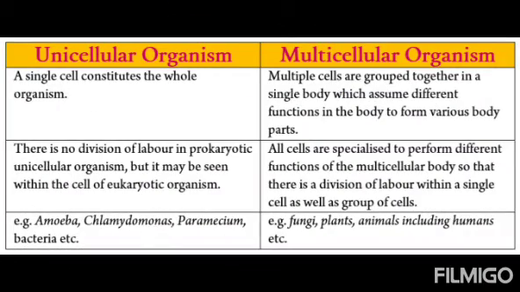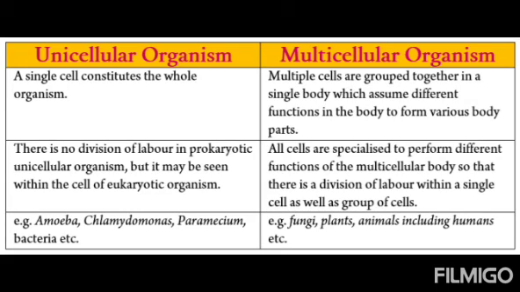Now let's discuss the differences between unicellular and multicellular organisms. In unicellular organisms, one cell constitutes the whole organism, whereas in multicellular organisms, multiple cells are grouped together in a single body, and they assume different functions to form various body parts.